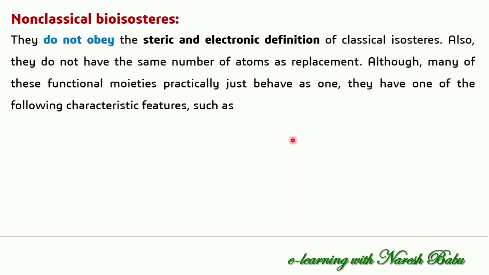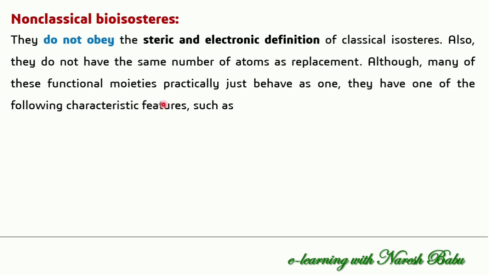So next, coming to the non-classical bioisosteres. What we observed in the classical bioisosteres is that they obey the steric and electronic definition. But in non-classical bioisosteres, they do not obey the steric and electronic configuration as in the classical isosteres, as they do not have the same number of atoms or replacement. So the hydrogen we are replacing with fluorine: one hydrogen we are replacing with one fluorine atom, a similar number of atoms. But in the non-classical, we are not replacing as such, as we observed in the classical bioisosteres.